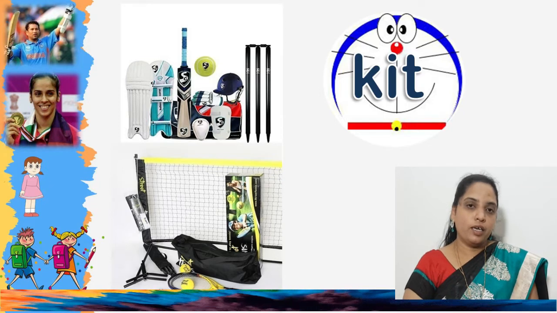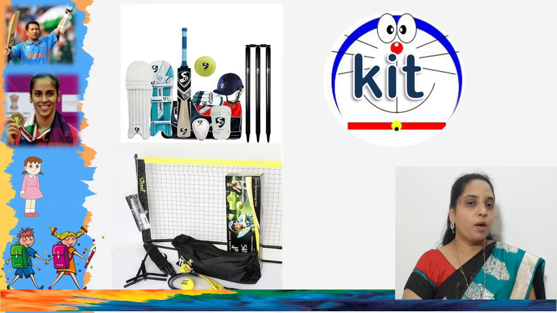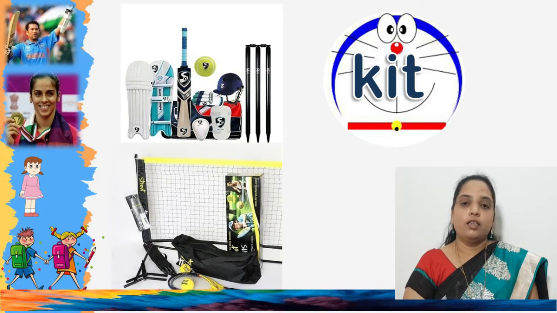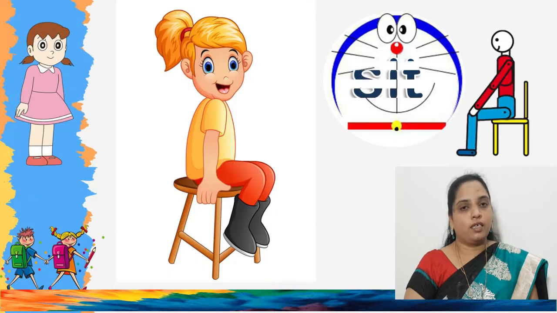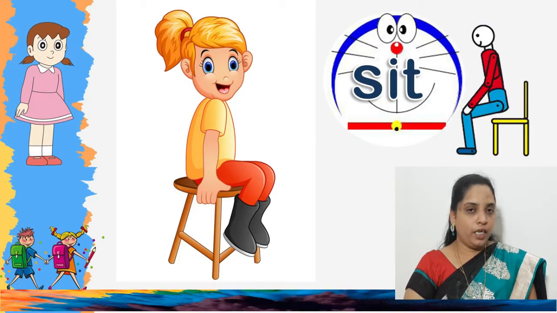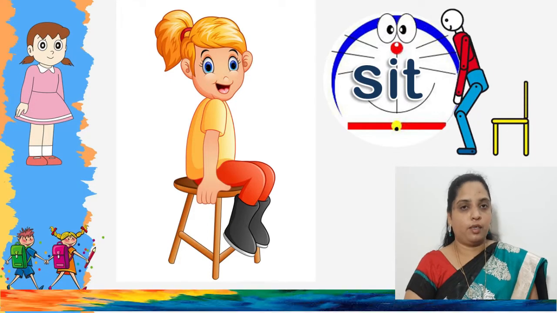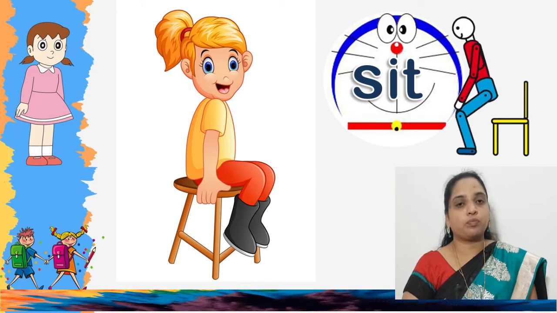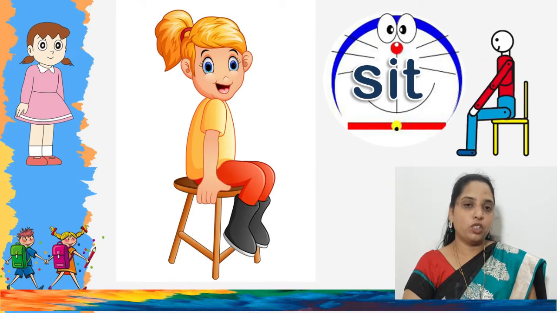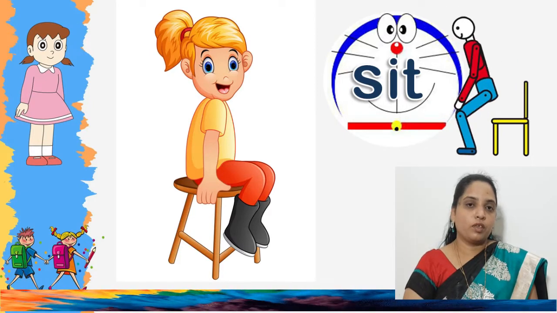If it is a tennis game, the set of tennis things is called a kit. Then the next one is sit: S, I as E, T. Sit is the resting position on a chair.